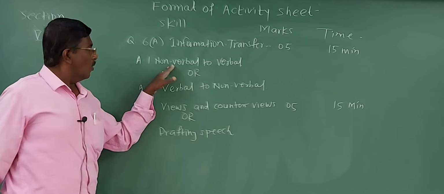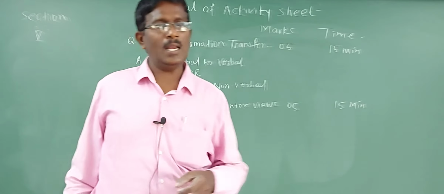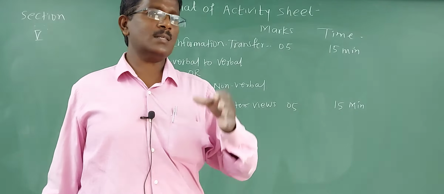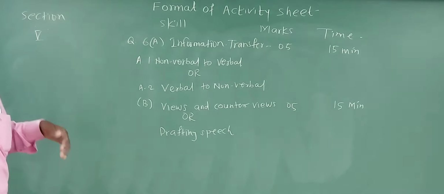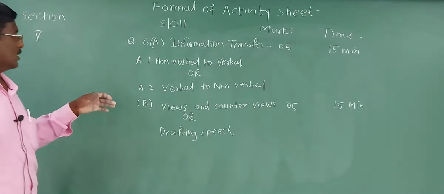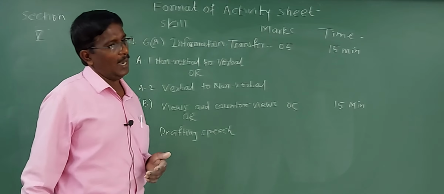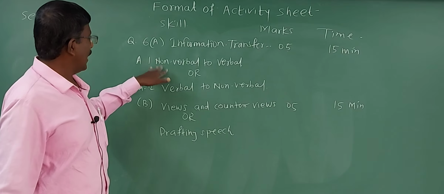Friends, non-verbal means sometimes you are given a pie chart and information is given, sometimes a tree diagram is given with information, or maybe another type of wave diagram, etc. So this type of tabular information, pie chart, diagram, bar diagram, etc. are given.